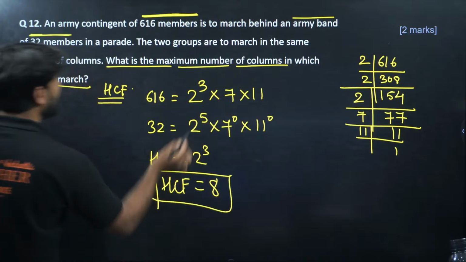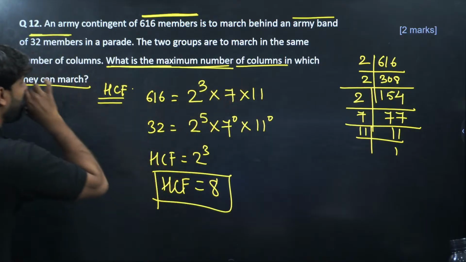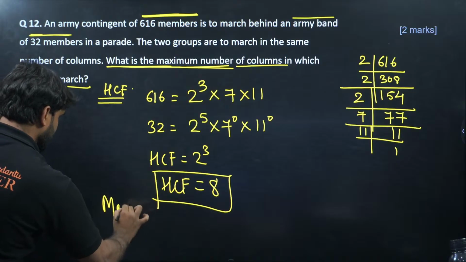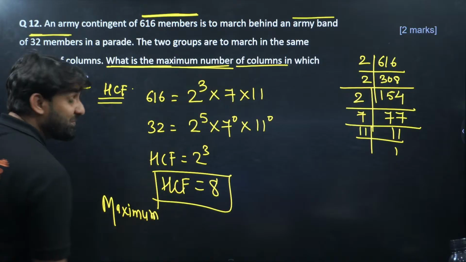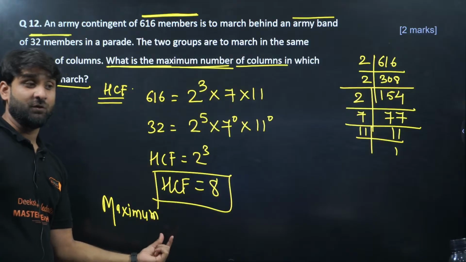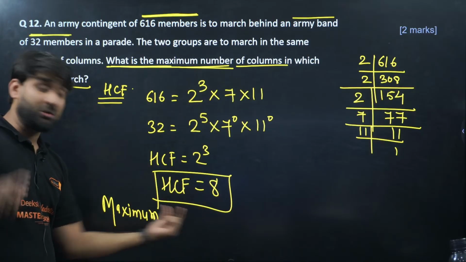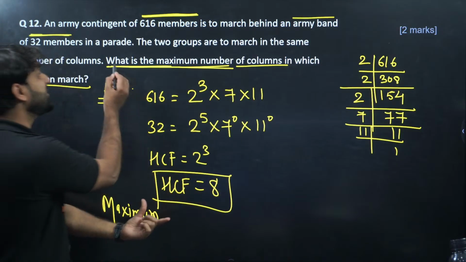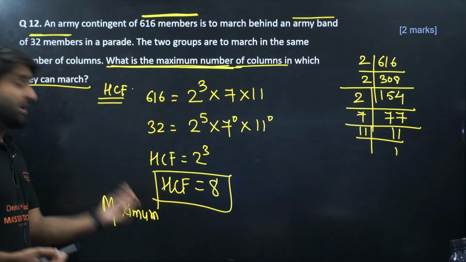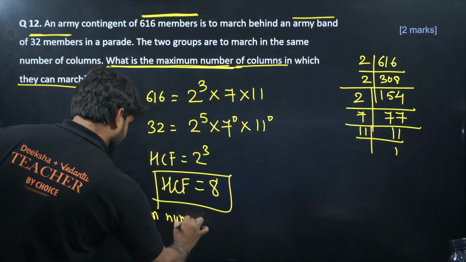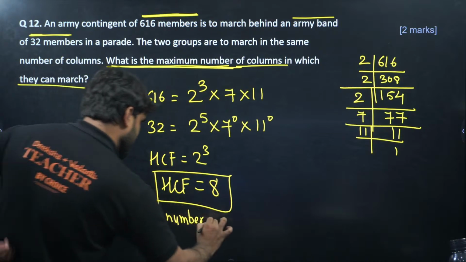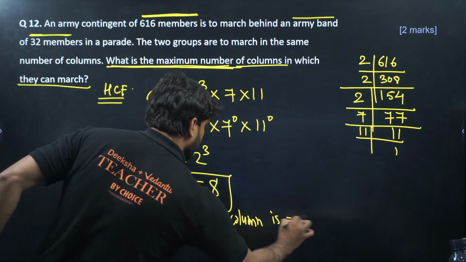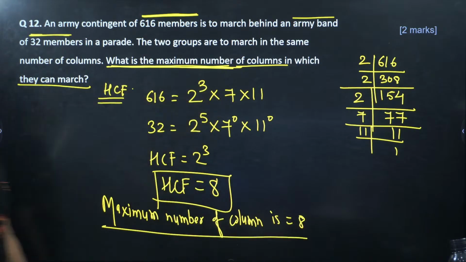This is the answer. And what is the maximum number of columns in which they can match? So the maximum number of columns will be 8. Please write down the final answer in words. After getting the result, please make sure to write the final answer in words. Don't leave the answer as it is. The question is asking to find the maximum number of columns. So after getting the result, please write it in words. Maximum number of columns is 8. This is the answer.